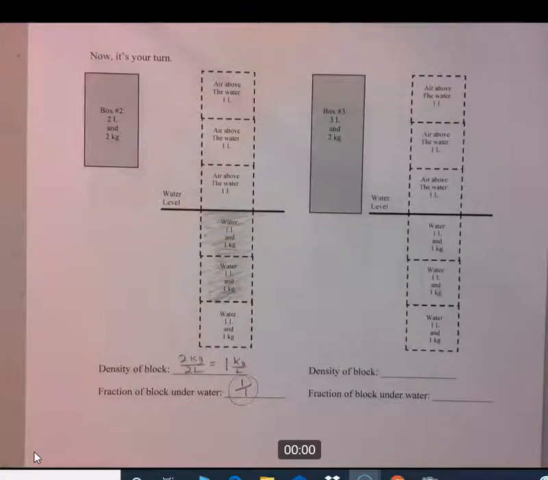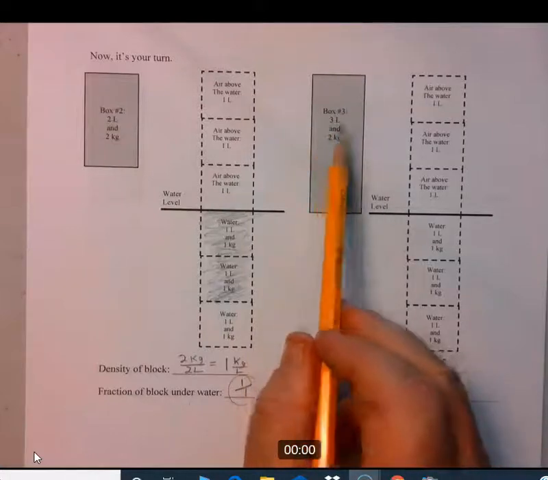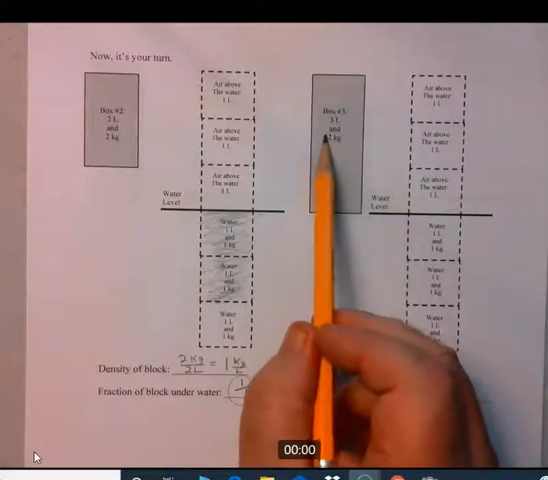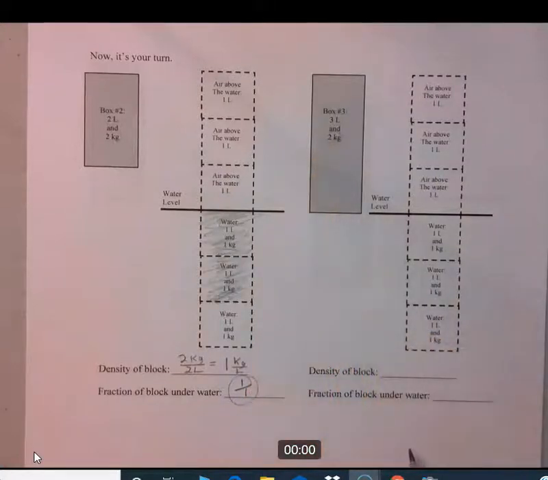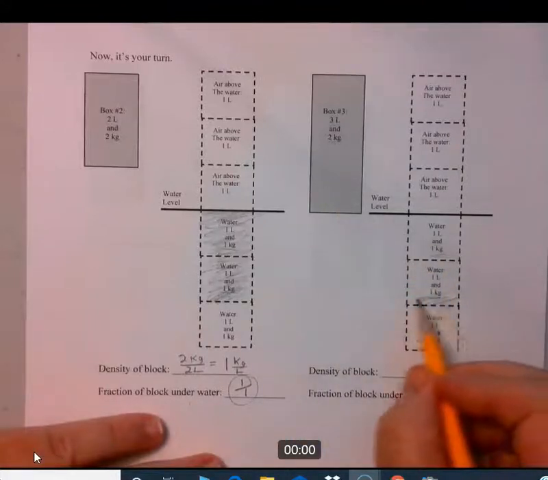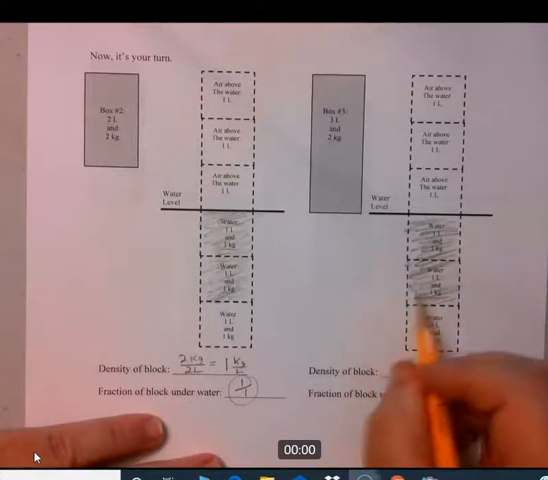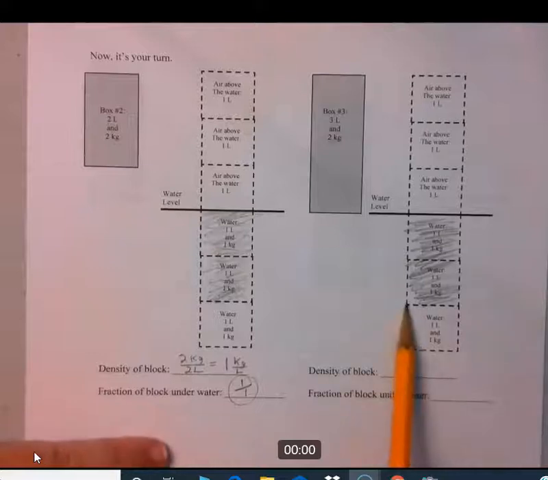Try to do these on your own before I do them, but I'm going to go ahead. You can pause the video. I'm just going to push ahead. So let's do the next one, box number 3. So that has a volume of 3 liters and a mass of 2 kilograms. So number 1, we determine the mass of the block. It's 2 kilograms. Number 2, we identify where is 2 kilograms of water. There's 1 right there, and there's 2 right there. So the block is going to sink down until it occupies these two blocks of water right there. So that's how far down the box will sink.